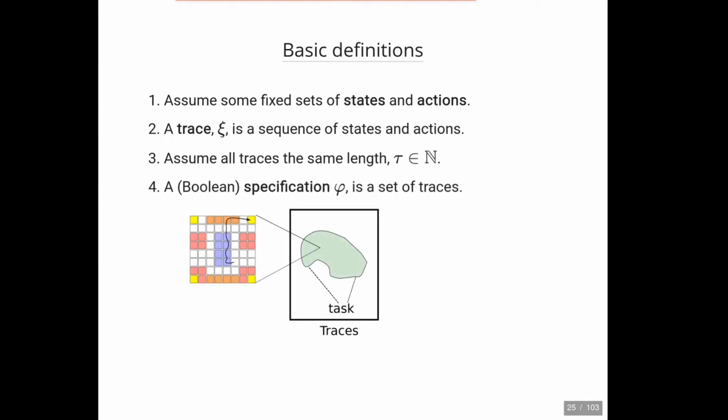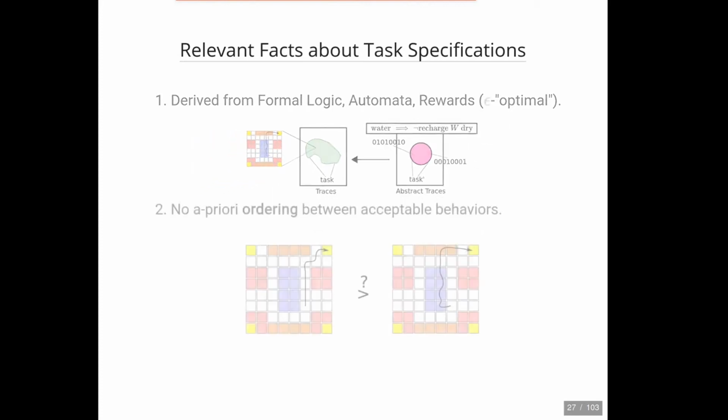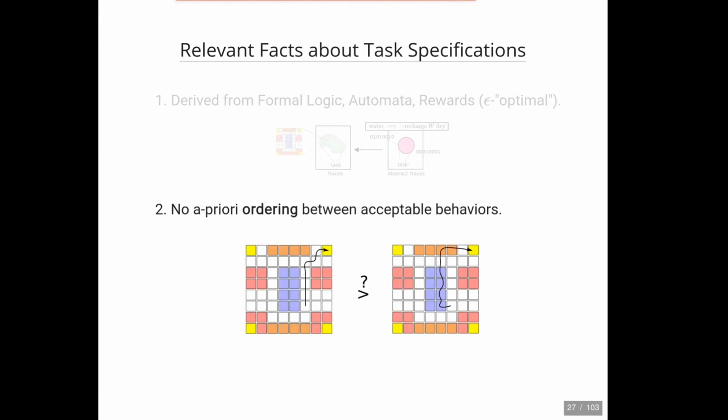A Boolean specification, then, or a trace property, is a set of traces. In practice, one doesn't typically describe the set of traces in a specification, but rather one provides an abstract description in a formalism such as logic, automata, or epsilon optimality. Furthermore, it's important to note that Boolean specifications don't provide an a priori ordering between traces, and it is in this way that demonstrations differ from normal labeled examples.